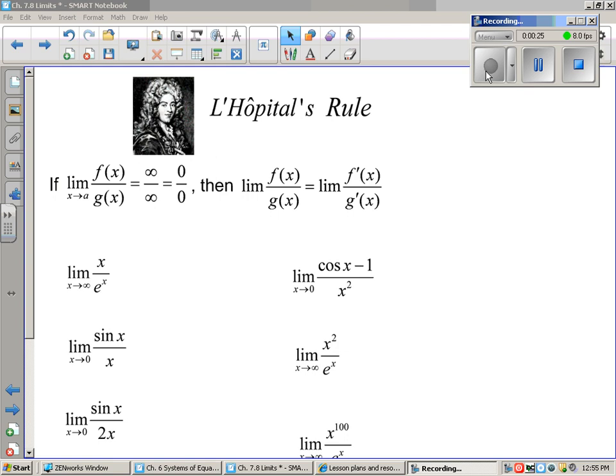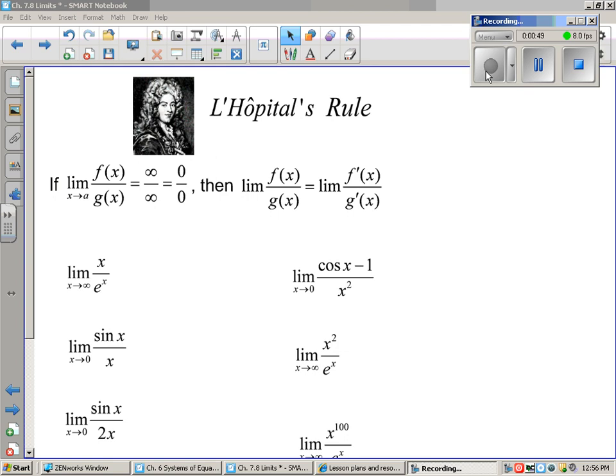And what he basically discovered was that if the limit as x approaches any number, and you have two separate functions, f of x over g of x, gives you infinity over infinity or 0 over 0, then the limit of the functions f of x over g of x is the same as the limit of their slopes.